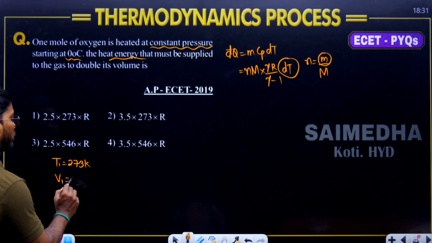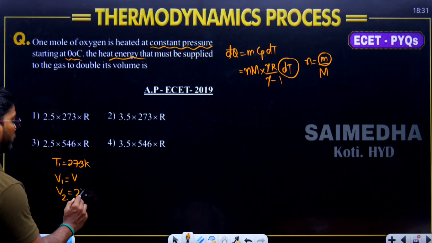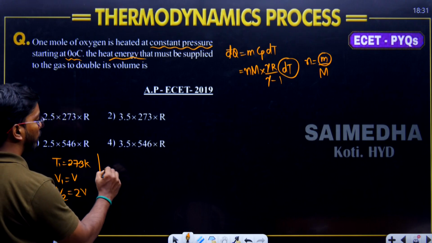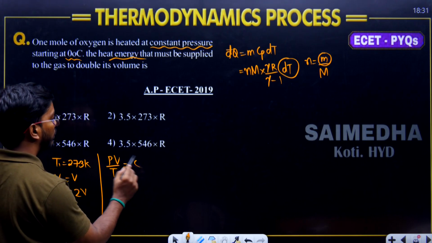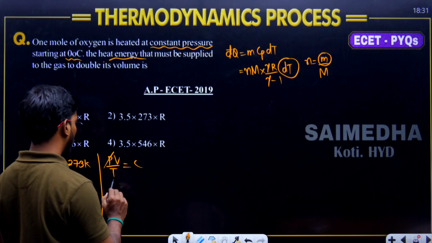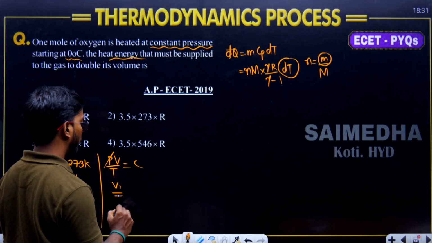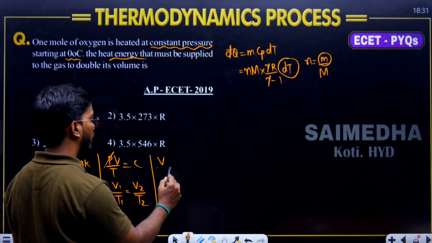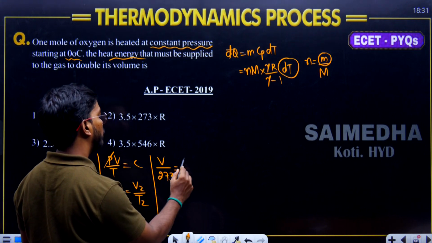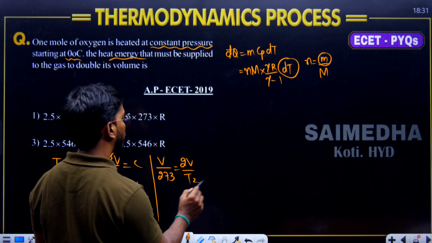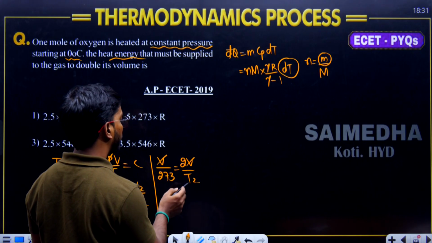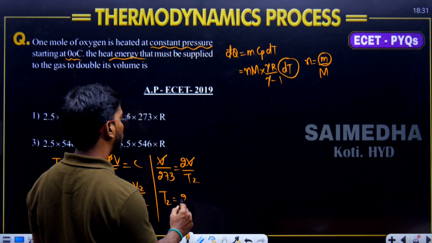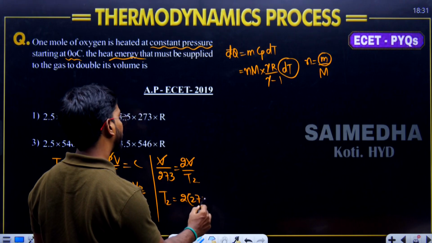Heat must be supplied so that it doubles its volume. That means V1 is equal to V, V2 is equal to 2V. We know that PV by T is the ideal gas equation, and here the pressure is constant. So we can write V1 by T1 is equal to V2 divided by T2. If V1 is V, T1 is 273, V2 is 2V, T2 is equal to, the V's get cancelled, 2 times 273.